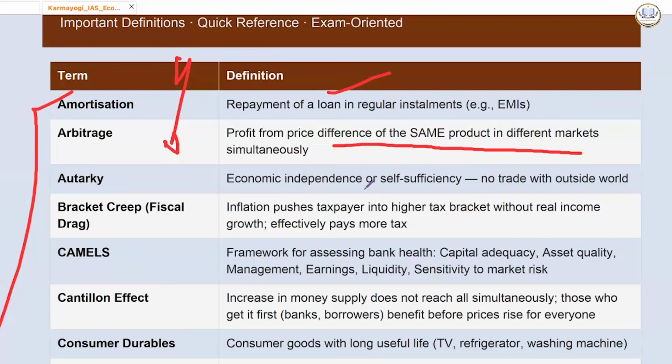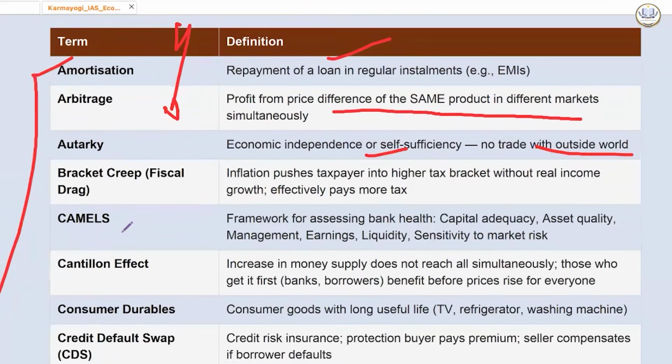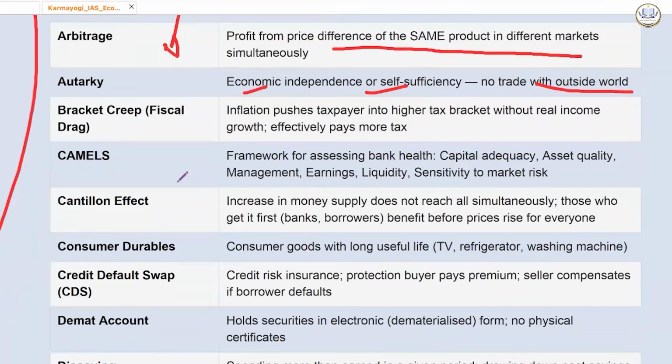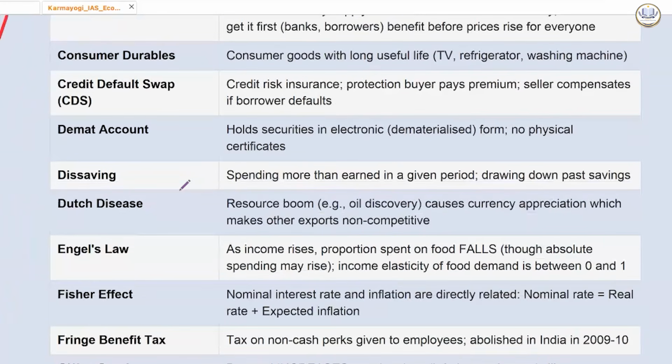Autarky, that is economic independence or self-sufficiency, no trade with outside world. Bracket creep, that is fiscal drag. Inflation pushes taxpayer into higher tax bracket. Yes, so we had a study, Cantillon effect, and majority of this thing.